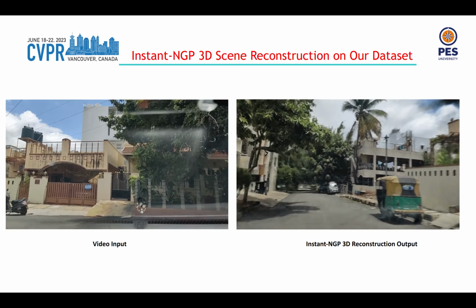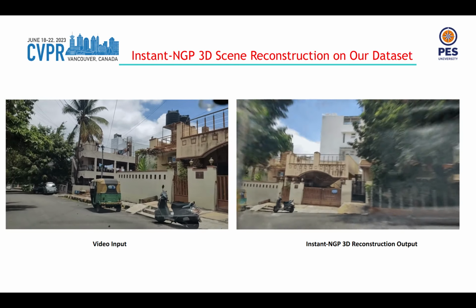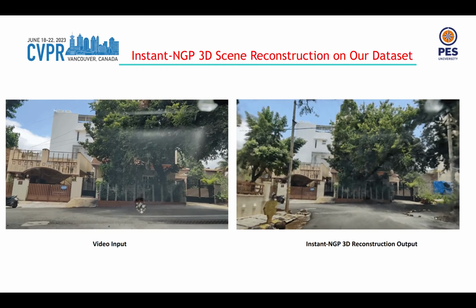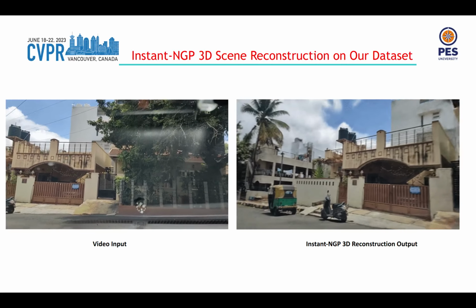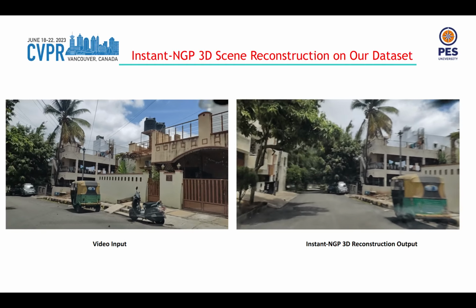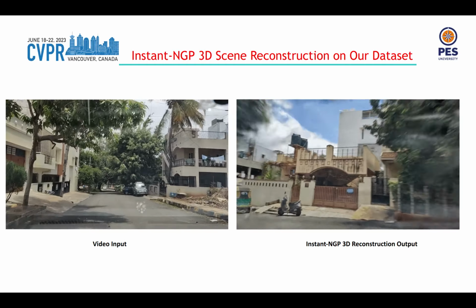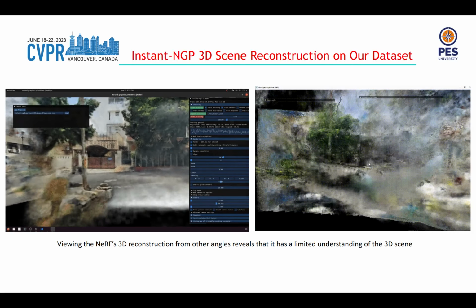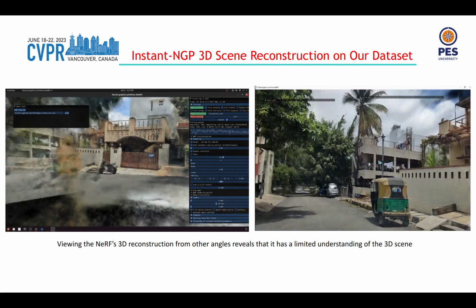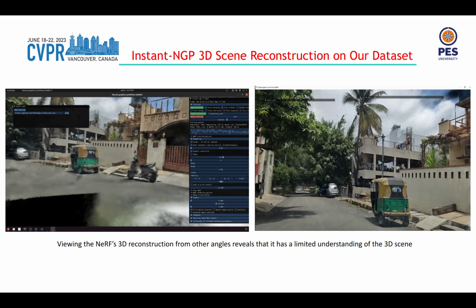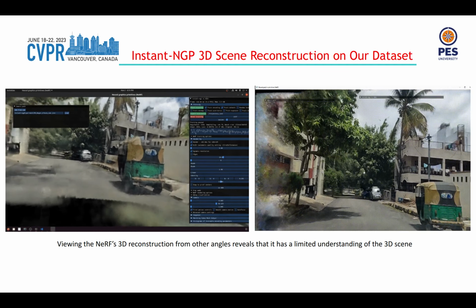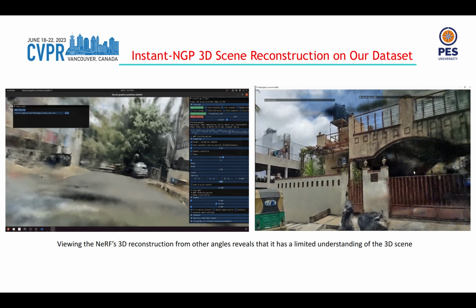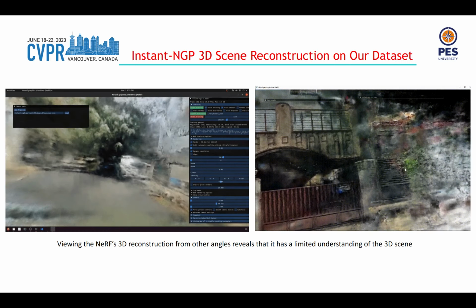We trained Instant NGP on our forward-facing driving footage and found that it is able to produce a visually correct RGB scene reconstruction when viewed from the camera's original trajectory. However, viewing the NeRF's 3D reconstruction from other angles reveals that it has a limited understanding of the 3D scene. This indicates that too few input viewpoints are provided for the NeRF to correctly generalize to the scene.